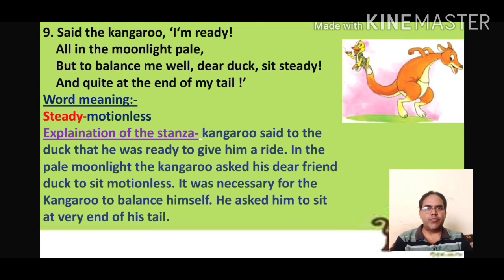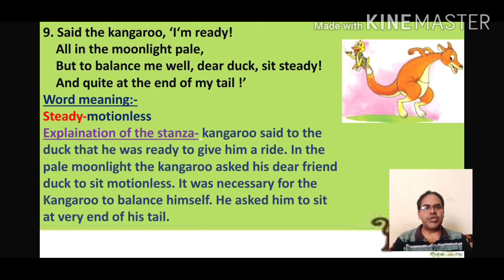So explanation of the stanza, kangaroo said to the duck that he was ready to give him a ride. Now in the 9th stanza, kangaroo is ready to give the duck a ride on the top of his tail. In the pale moonlight, the kangaroo asked his dear friend, duck, to sit motionless without any motion. If he is doing any kind of the motion during the jumping time, during the hopping time, at that time his balance will be in disbalance.